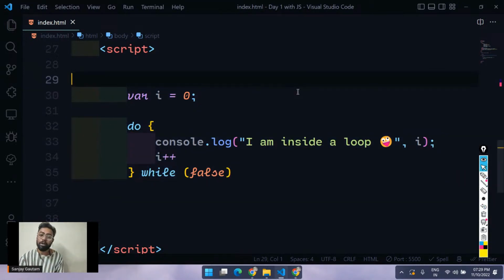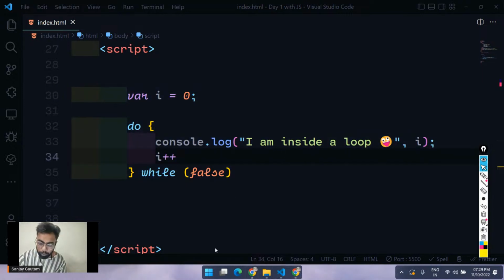And it's completely up to you, depending on the project and what the requirement of the project is, what feature you are adding in the project, and which loop you are comfortable with. So these are all three of our loops.